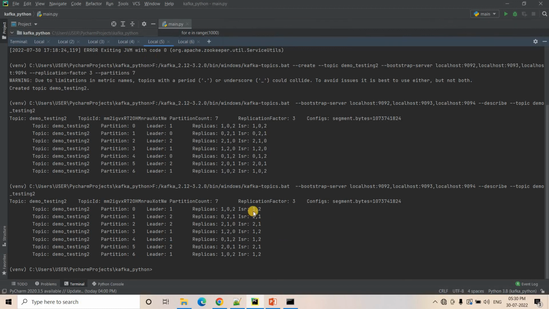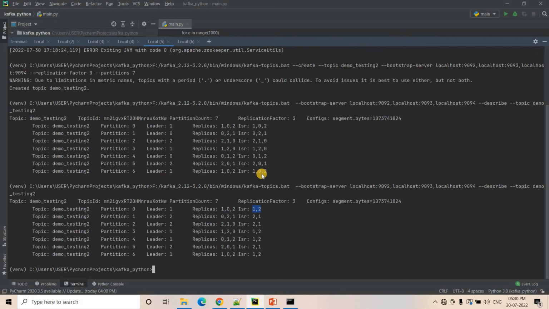And one more thing you can observe here: earlier the ISR was 1, 0, 2 because all the servers were up and running, so in-sync replicas were present in all the servers. But this time the ISR changed to 1 and 2 only. That is our second and third server only having in-sync replicas. Our broker 0, or server 0, is down.